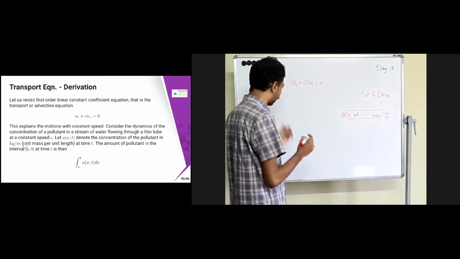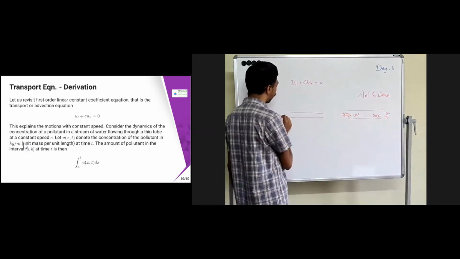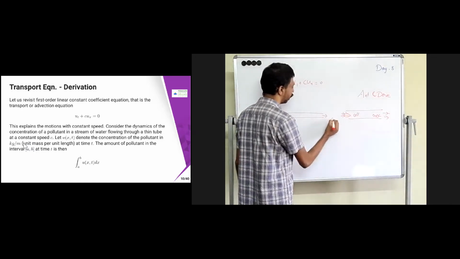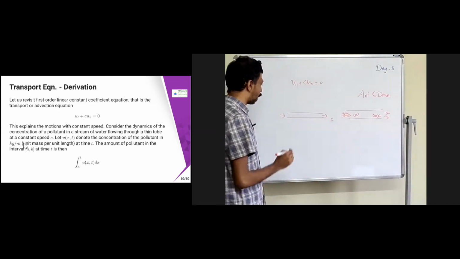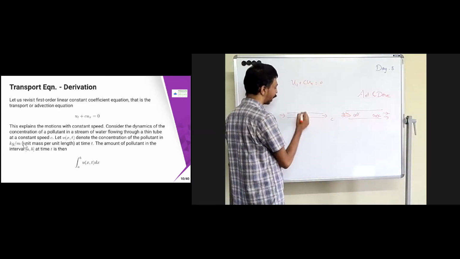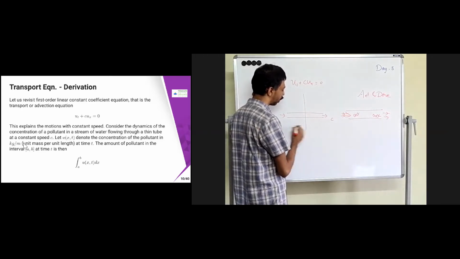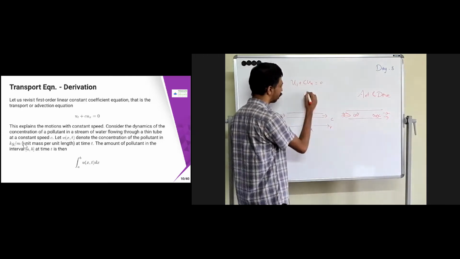So now we'll just take a simple thing. You take a thin tube where the water is flowing at a constant speed. Let's say the speed is c. I'm going to denote this axis as x and this as t, for example.